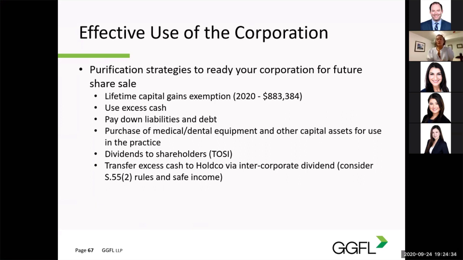3, consider payment of dividends to shareholders to use some of that cash. Be careful though, if dividends are paid to shareholders that would be considered TOSI dividends, they will be taxed at the highest tax rate. So plan around that if possible. However, as the practice continues to be profitable each year, only so much cash can be spent to prevent it from accumulating in the PC. At that time, a reorganization or restructuring should be considered where a new holdco is created.